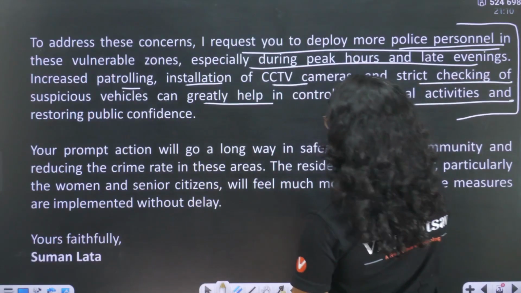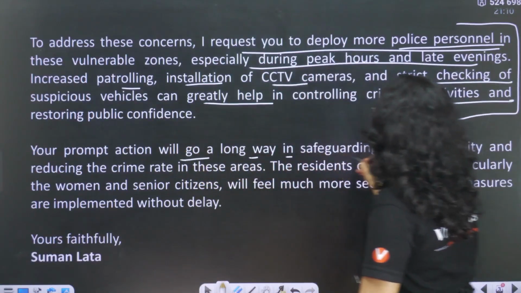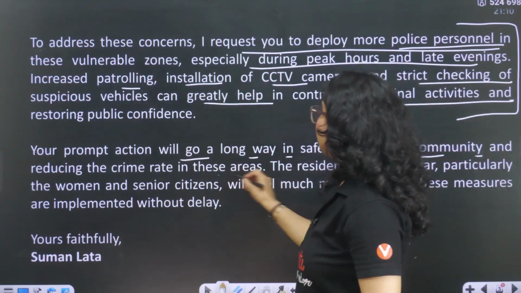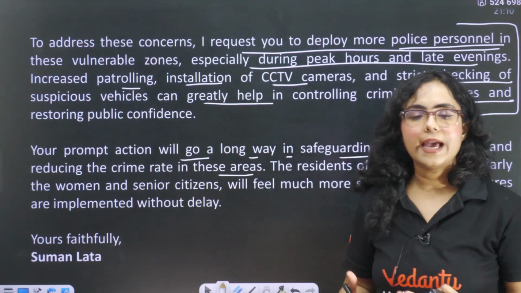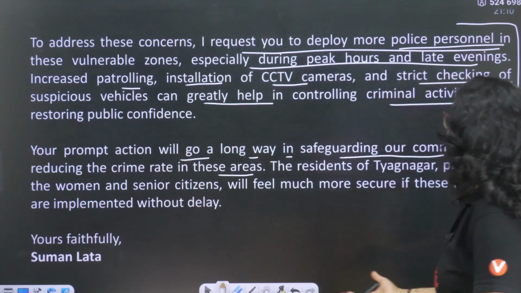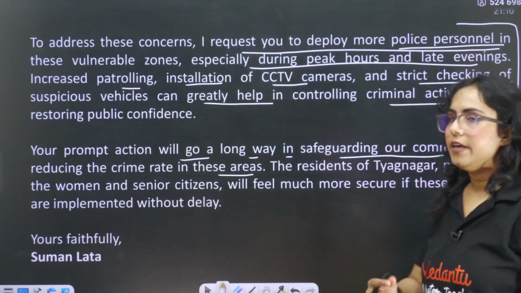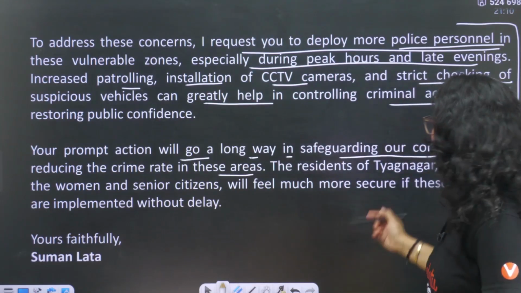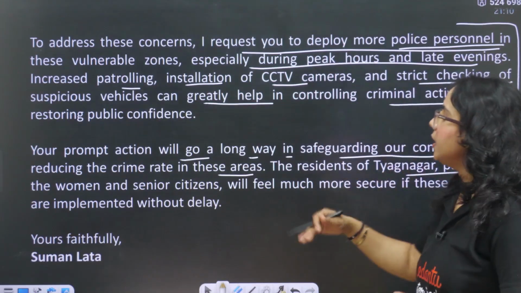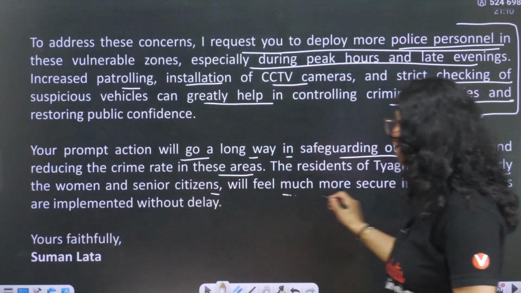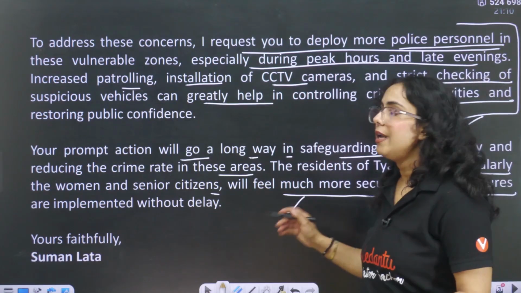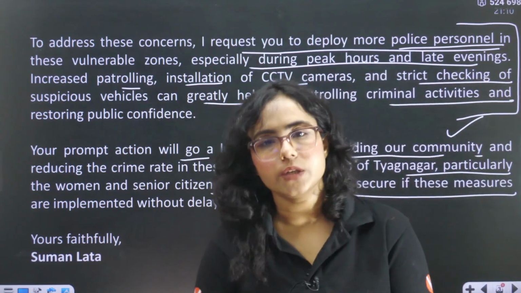Okay. So your prompt action will go a long way in safeguarding our community and reducing the crime rate in these areas. That if you take action, then it is going to help obviously our community, and it will obviously reduce the crime rate which is happening right now. Right, so the residents of Tyagnagar, particularly the women and senior citizens, will feel much more secure if these measures are implemented without delay. So she is concluding and she is basically asking for a prompt action.